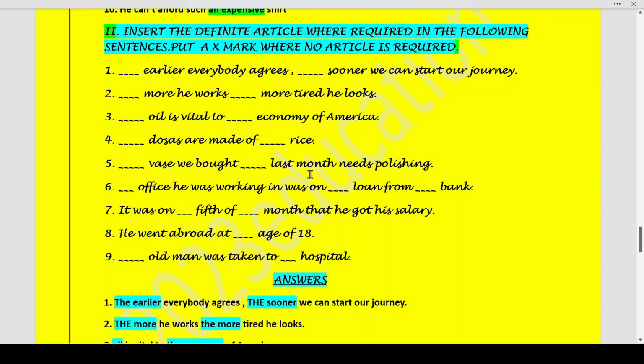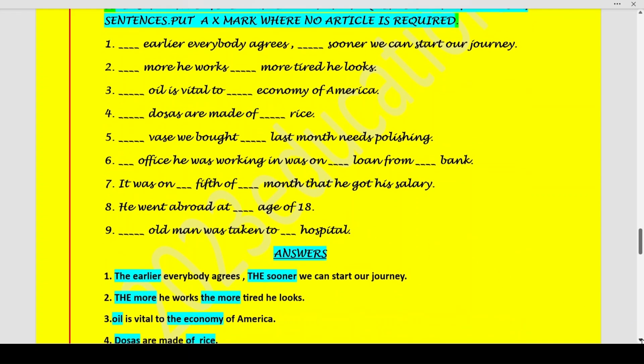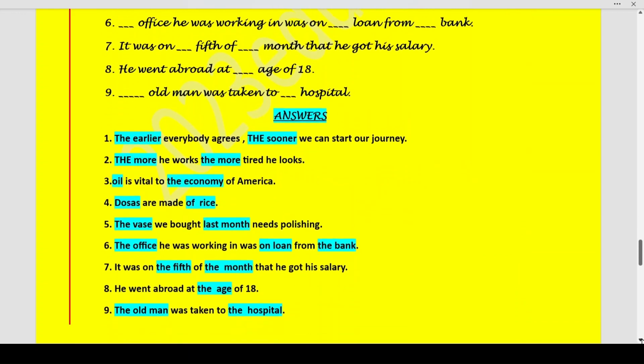The vase we bought last month needs polishing. The office he was working in was on loan from the bank. It was on the 5th of the month that he got his salary. He went abroad at the age of 18. The old man was taken to a hospital. Okay, so this is how you will attempt this articles chapter.